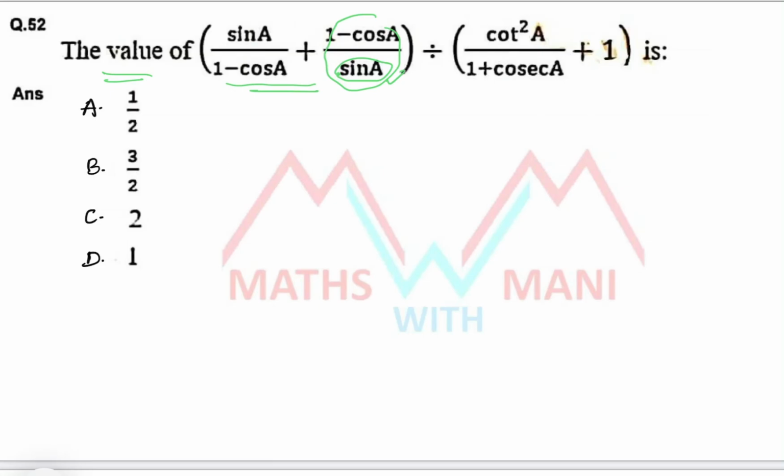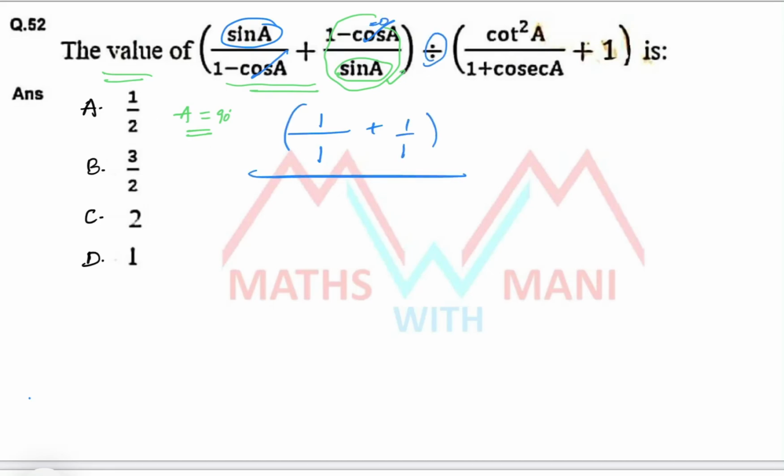If I take A equal to 90, for suppose. Now tell me, if I take A equal to 90, what is the value of sin A? Apply the value. Sin 90 is 1. Cos 90 is 0. So wherever cos is there, you have to cancel out. Okay. So here 1 plus 1 minus cos A is 0. So 1 by 1.